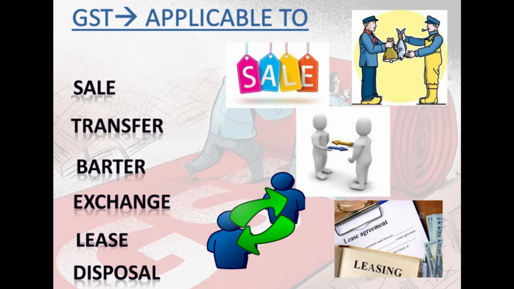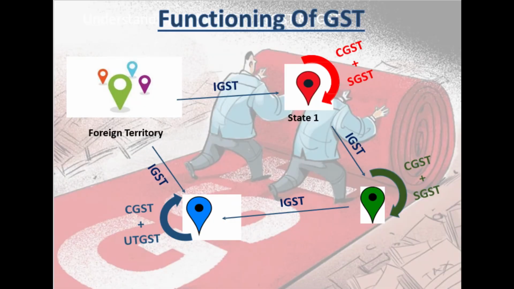Now functioning of GST, the next slide I have devoted to functioning of GST, how it starts. In this slide, start with a foreign territory, from which the goods are imported into state 1, which is indicated in red. Then what happens? When goods are coming from foreign territory to state 1, when they land there, what would be applicable?